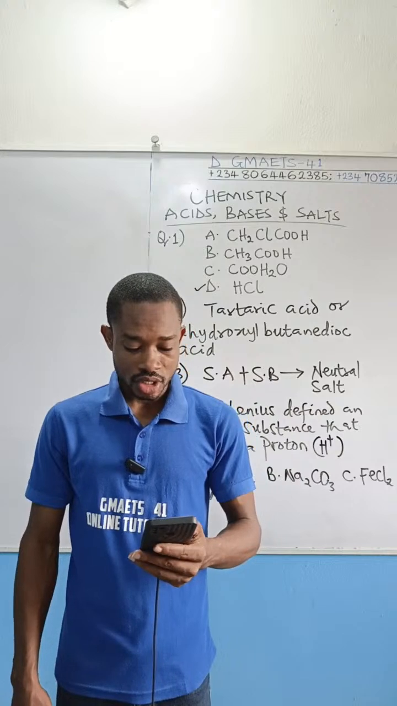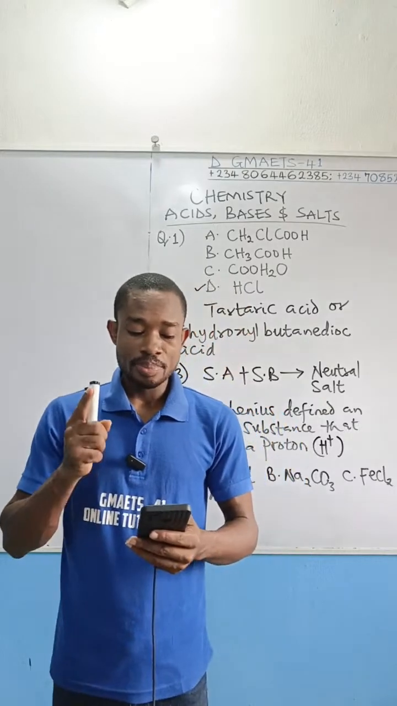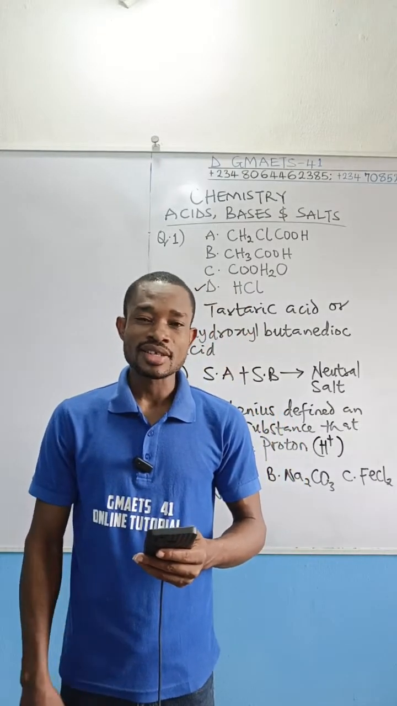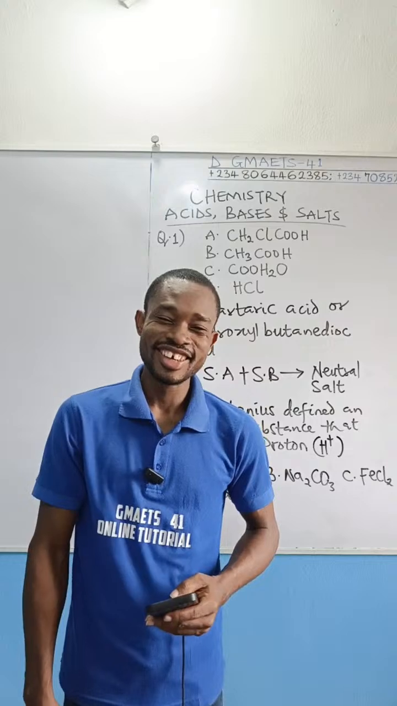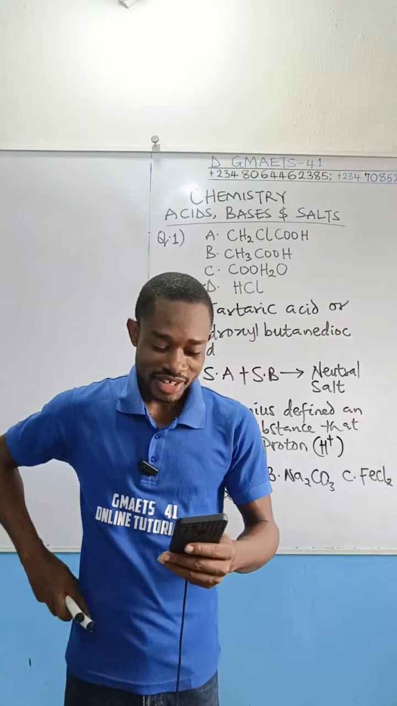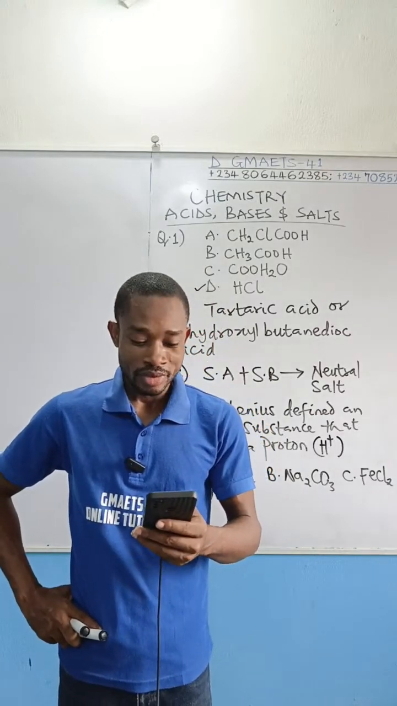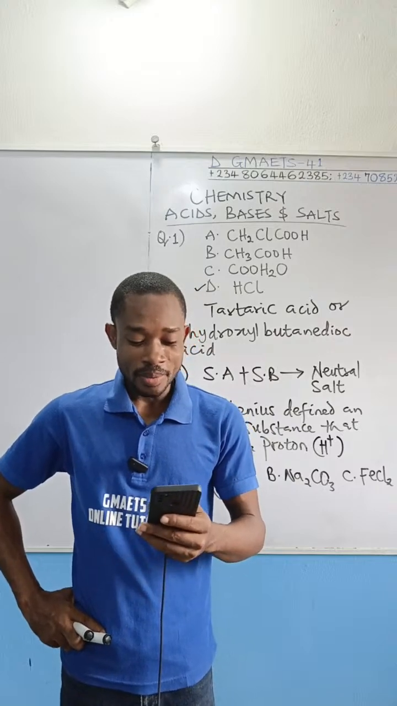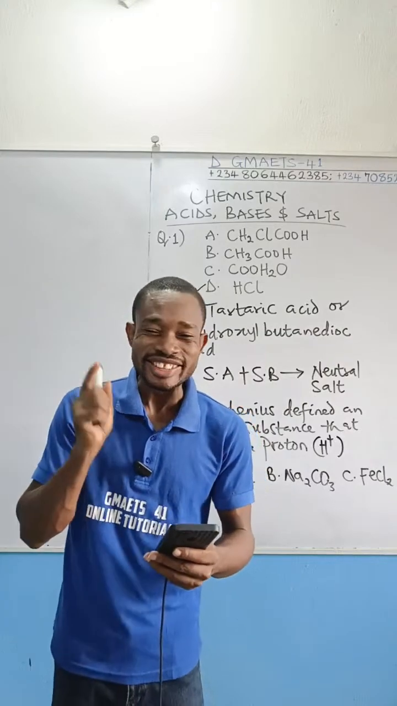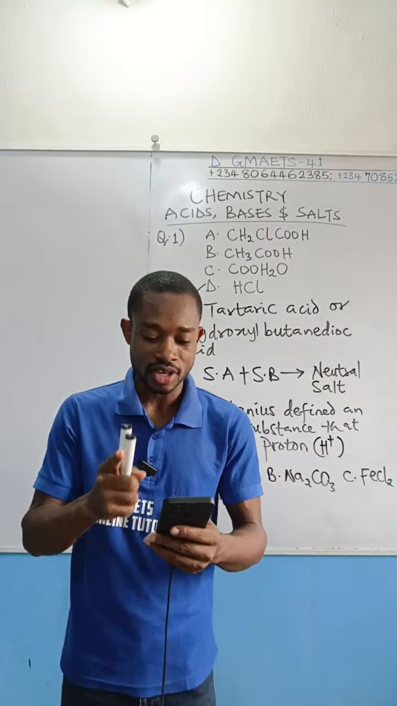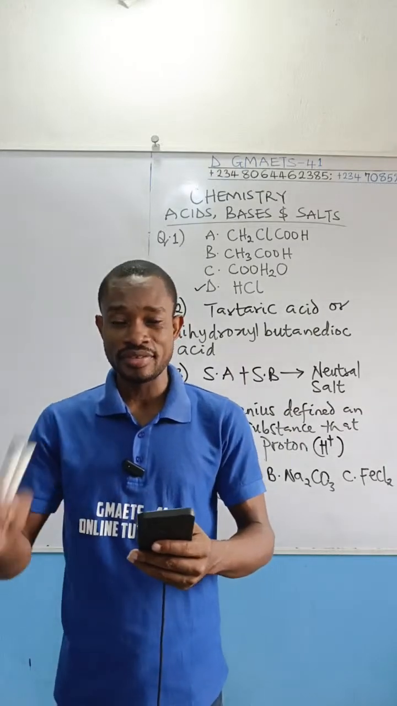We are looking at question number 6, and listen to the question. It reads, the best treatment for a student who accidentally poured concentrated tetraoxosulfate 6 acid on his skin in the laboratory is to wash his skin with,